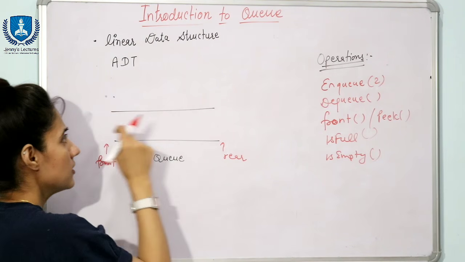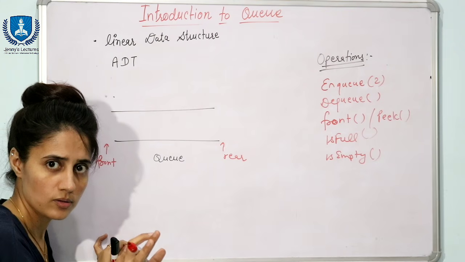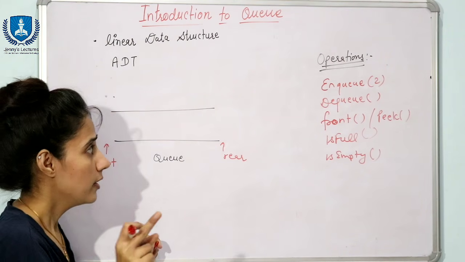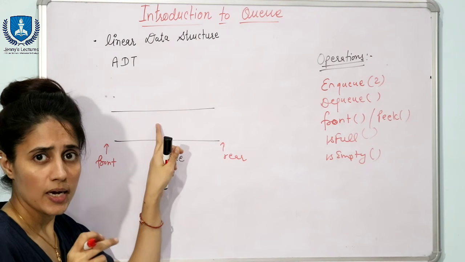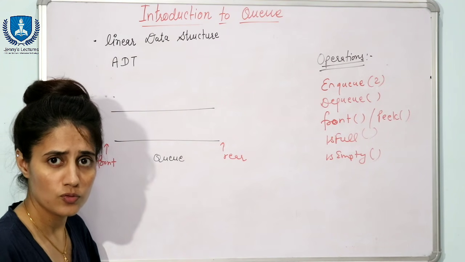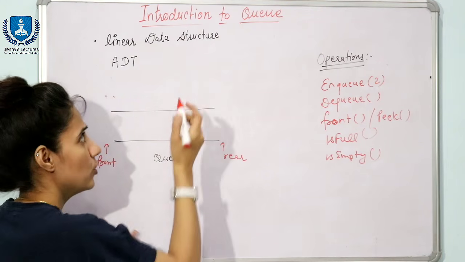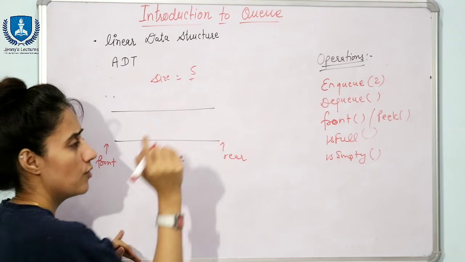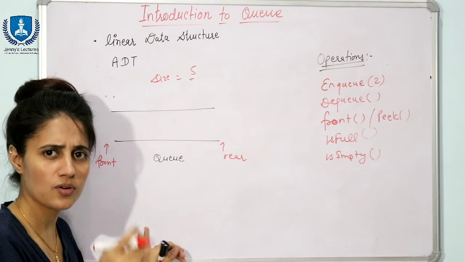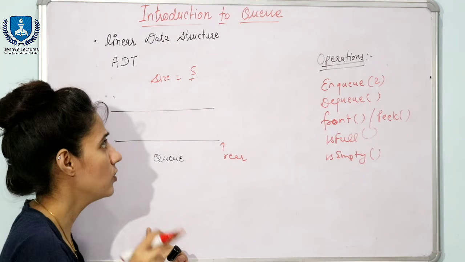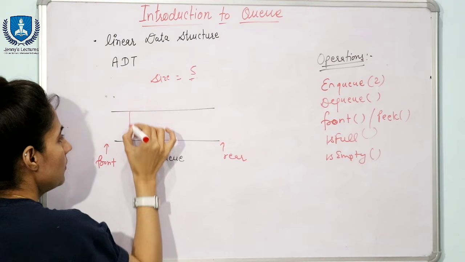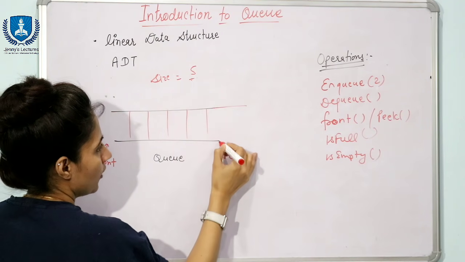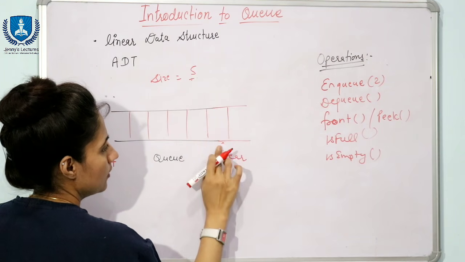You can take front this side, rear this side, as you wish, but insertion and deletion would be according to the rule only. Now if you want to insert some data here, obviously you need to specify the size of this queue. Suppose the capacity of queue is 5. How we will implement this queue, that thing we will discuss in next video. So it means I can insert 5 elements in this queue.